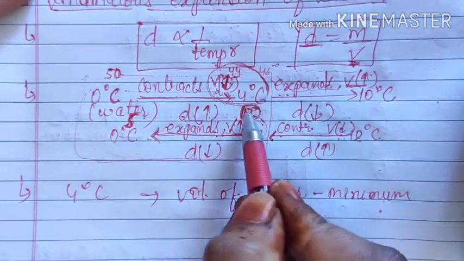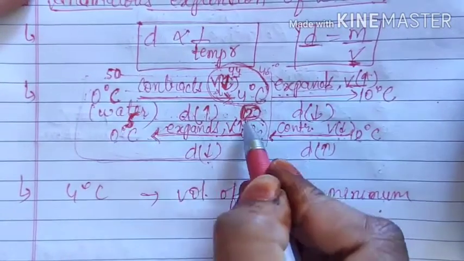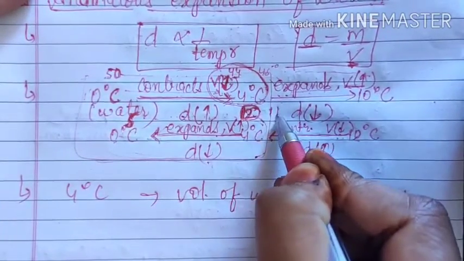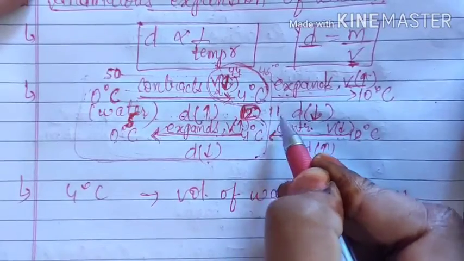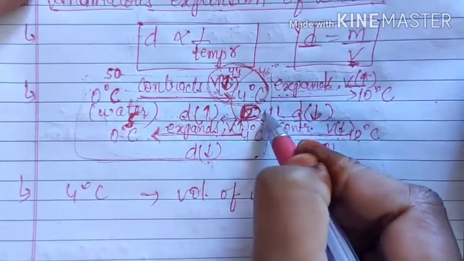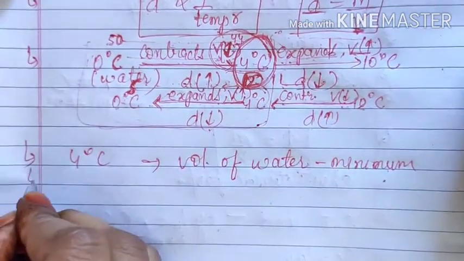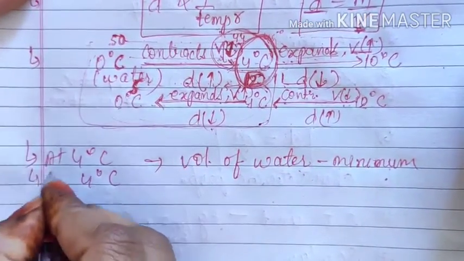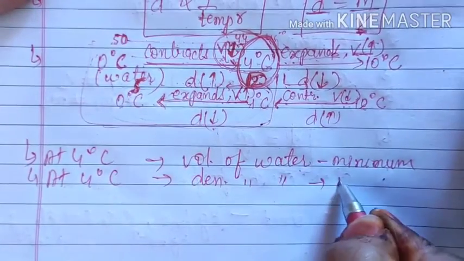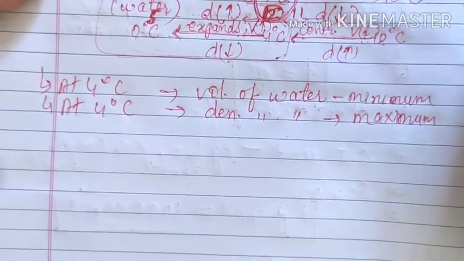Okay, this first case only we are discussing, this we will discuss later. So when the density is increasing, here it was 5 and now it has become 12. After that you are saying that density is decreasing, that means it will be 11, that means less than 12. So here the density is decreasing, and before that also it was less than that, that means the maximum density is at 4 degrees Celsius. So one more very important concept we got from here: at 4 degrees Celsius, you write down, the density of water is maximum. Actually this is the topic of the next chapter, but we have discussed it here itself.